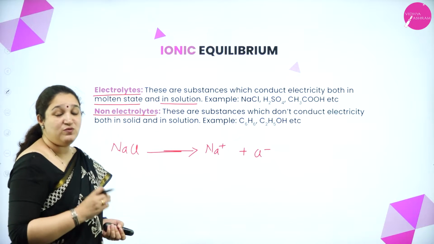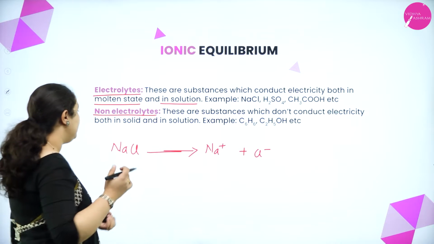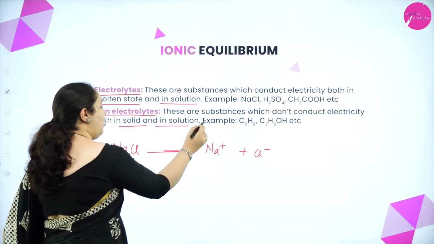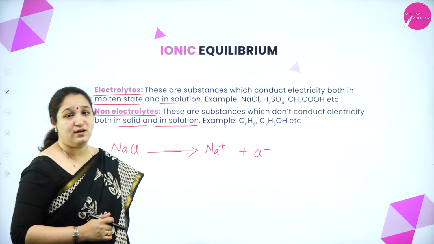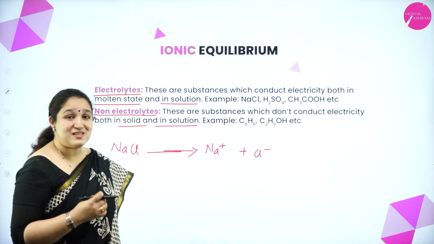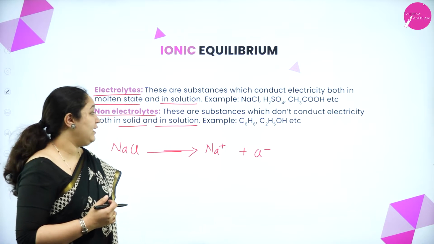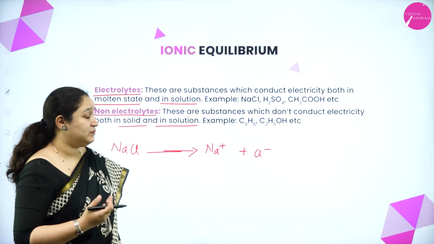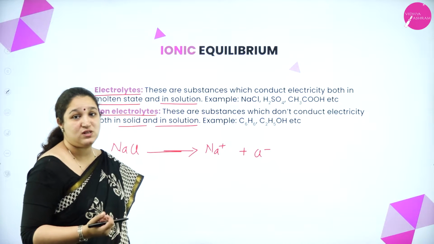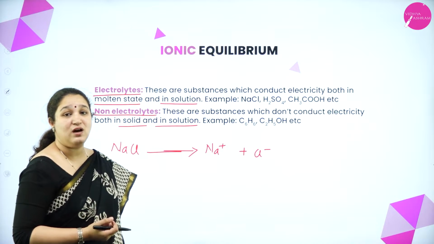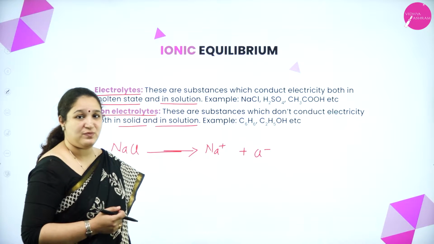Non-electrolytes are substances which do not conduct electricity in solid state or in solution state. Whichever state they are in, they will not conduct electricity. Examples are benzene, alcohol, or glucose, C6H12O6. All these are non-electrolytes.